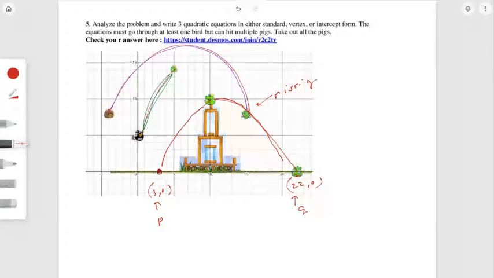And I'm going to make this piggy up here a random point. So that looks like a 10, 10. So that's a 10, 10. Okay, so that's my random XY. I have P and Q. I can get this red line in intercept form. Okay, so that is my plan.